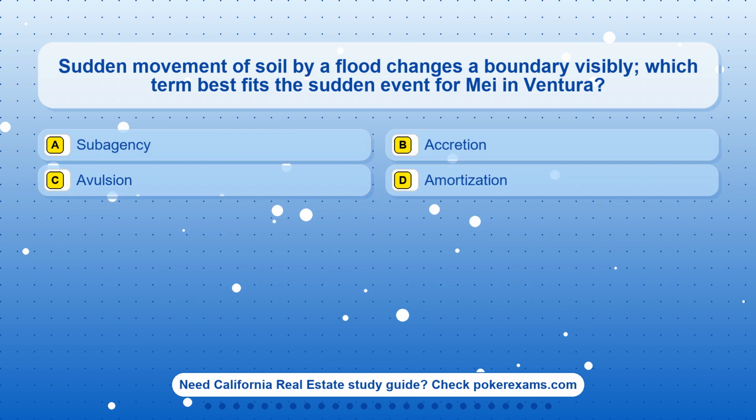Question 23. Sudden movement of soil by a flood changes a boundary visibly. Which term best fits the sudden event for May in Ventura? Option A. Supervising. Option B. Accretion. Option C. Devolution. Option D. Amortization.